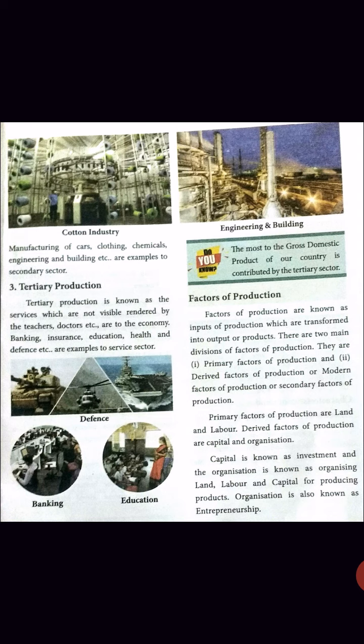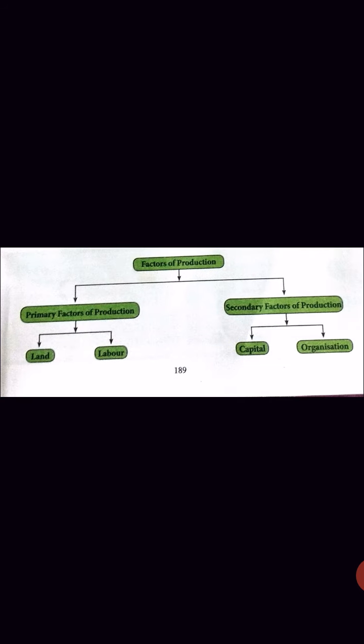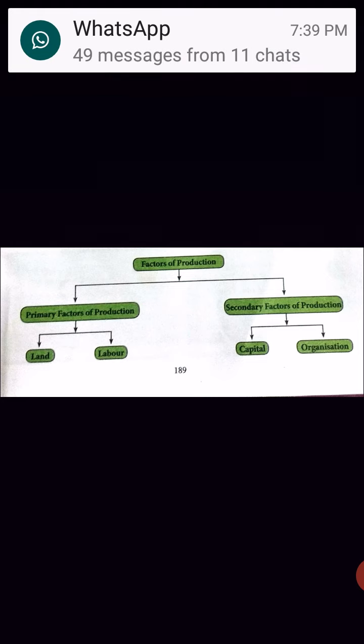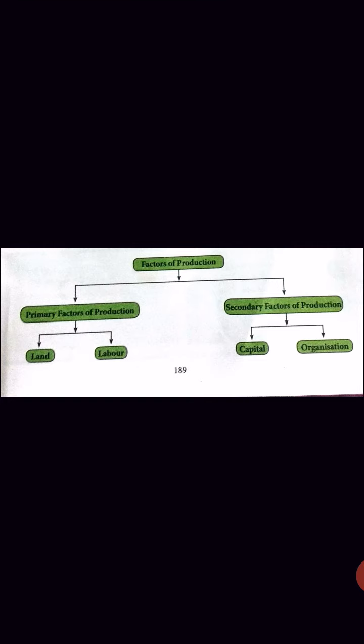Now let us see the factors of production in table form. First, we can divide the factors of production into two. The first one is the primary factor of production, and the other one is the secondary factor of production. Then the primary factor of production can be divided into two, that is land and labor. Land and labor are the primary factors of production. Here, under secondary factors, capital and organization. Capital and organization are secondary factors of production.